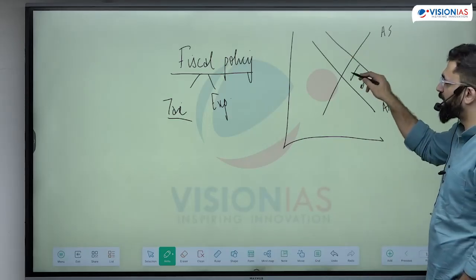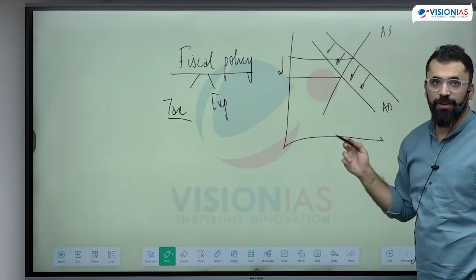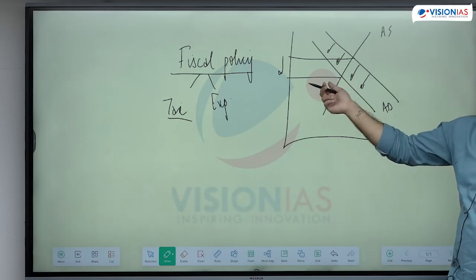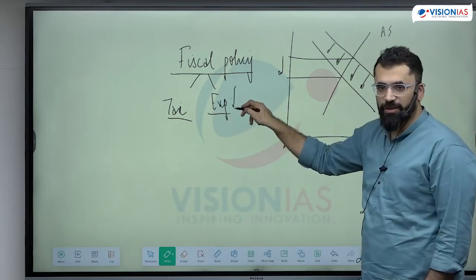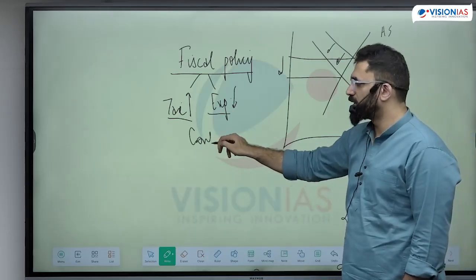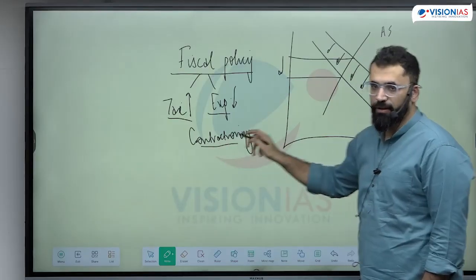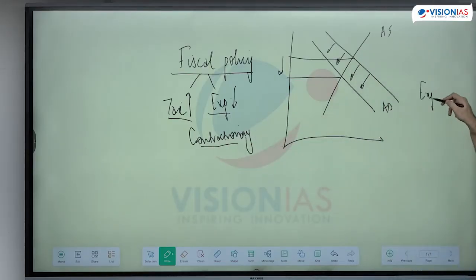This has to be brought back. Then only inflation will be controlled, right? So when will you do this? How will you do this? When expenditure is reduced or taxes are increased, this is contractionary fiscal policy. Expansionary is what? Expenditure increases and taxes decrease. This is expansionary fiscal policy.